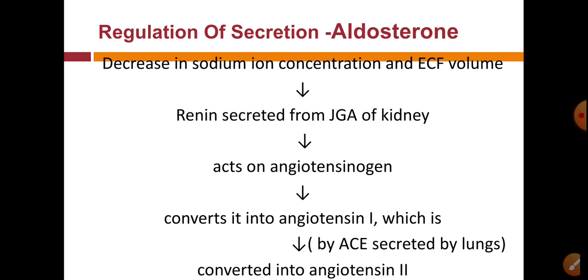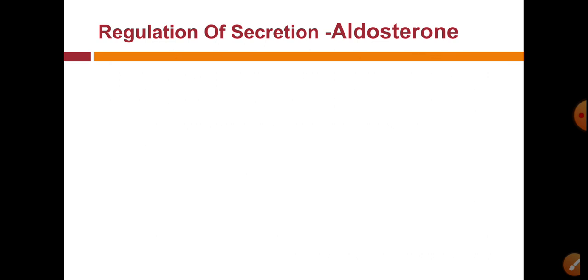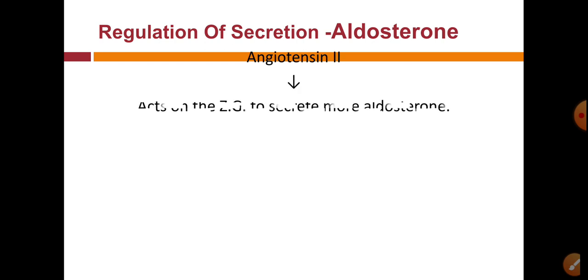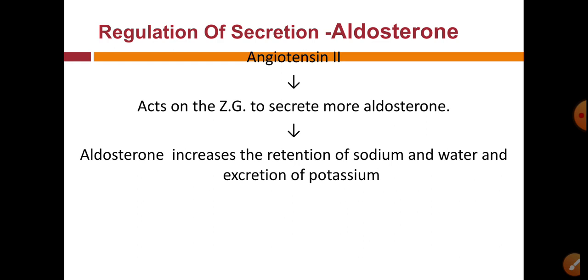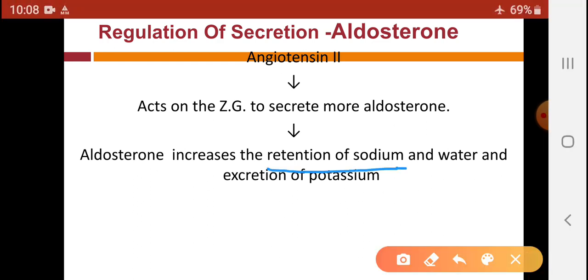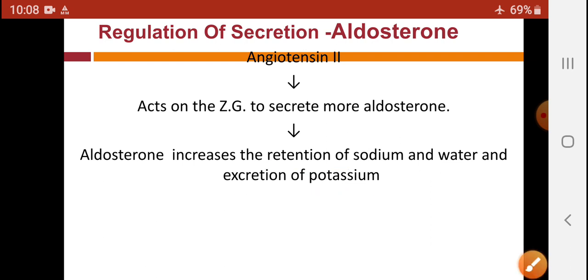And this angiotensin second has many actions. One of the most important actions is that it acts on the adrenal gland or adrenal cortex, particularly the zona glomerulosa, to secrete more aldosterone. So angiotensin second is responsible for secretion of aldosterone, and this aldosterone has the action of retention of sodium and water and excretion of potassium. So we have seen all this flowchart in the renin angiotensin mechanism.